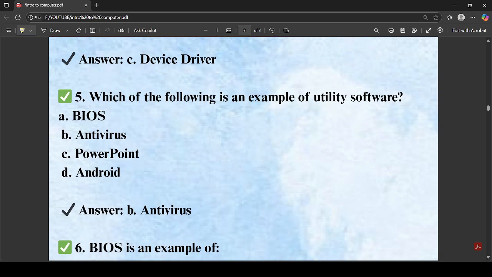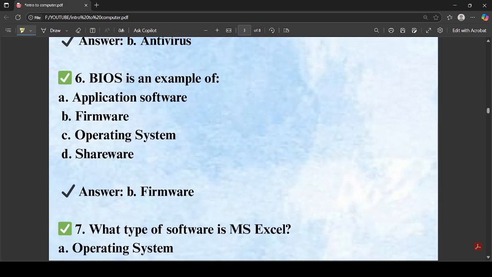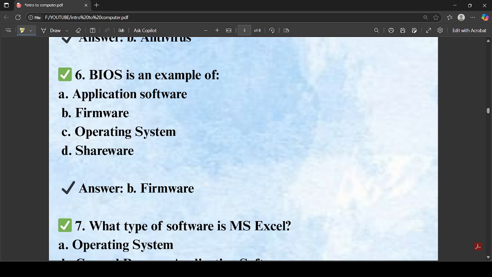Question five, which of the following is an example of utility software? Utility software includes examples like disk cleanup and antivirus. So here we have antivirus as an option. Next question, BIOS is an example of what? The full form of BIOS is basic input output system, and it is firmware. Firmware is permanent software embedded in hardware, so it cannot be modified or changed. So BIOS is an example of firmware.